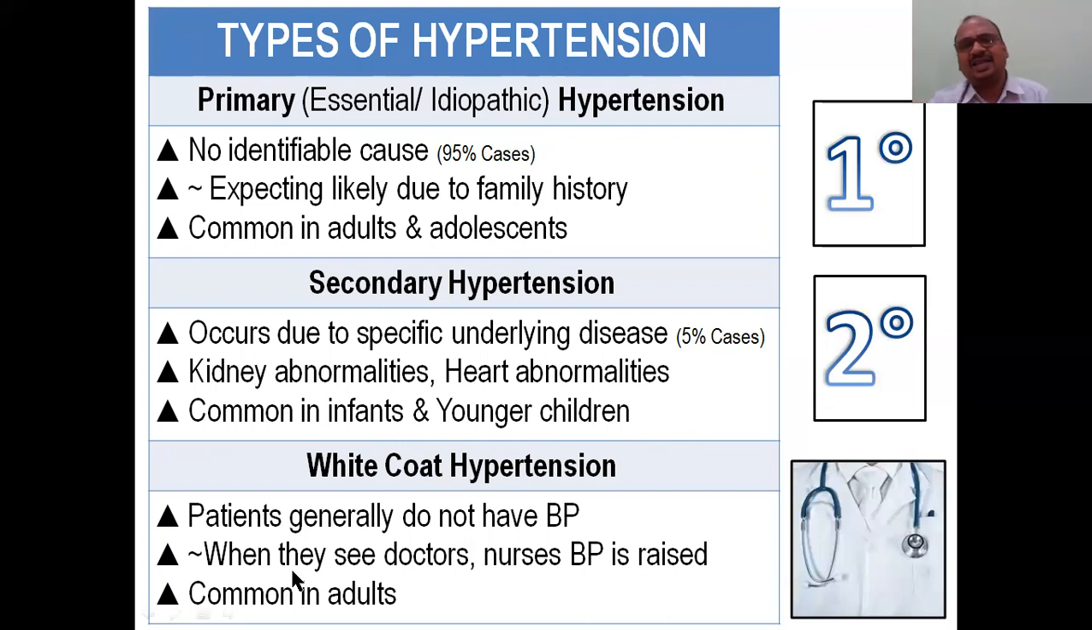White coat hypertension: here, the patient normally does not have high BP. But whenever they go for BP checking, or whenever they see the doctor, they get anxiety and some stress. That's why it is called white coat hypertension. Whenever they see the nurse, a white coat, or the pharmacist, a white coat, it happens like that. It happens for some patients only, and it is common in adults only.